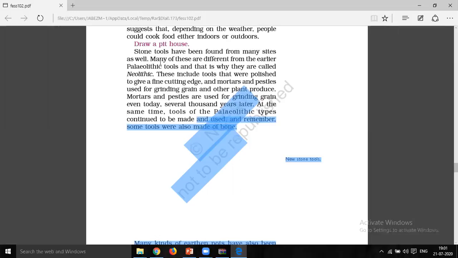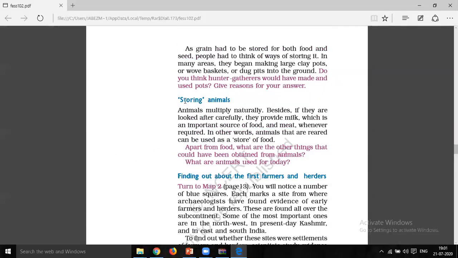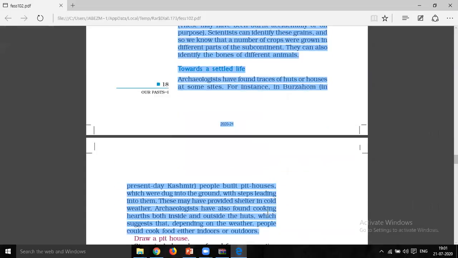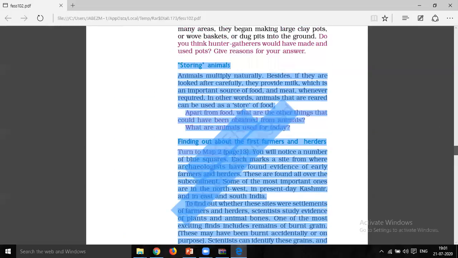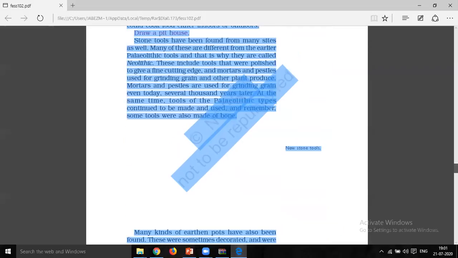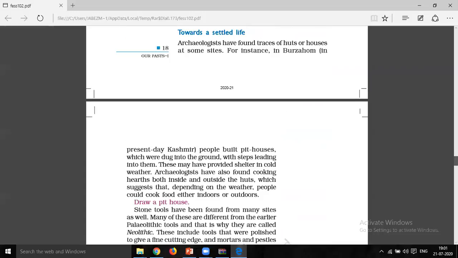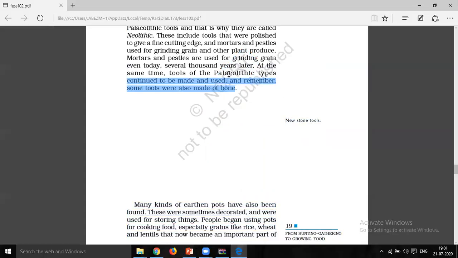So you have to read up to this para. Okay, you have to read from storing animals. I'm highlighting from here to, yes, up to this bone. Up to this part you have to read as our portion for today. You have to read from storing animals to this, made of bone. These two pages, page number 18 as well as page number 19, up to made of bone as we have discussed today.